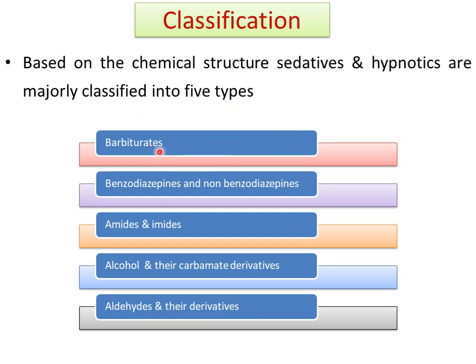The first and very important one is barbiturates, the second is benzodiazepines and non-benzodiazepines, the third is amides and imides, the fourth is alcohols and their carbamide derivatives, and the last is aldehydes and their derivatives. These are the five important classes of hypnotics and sedatives.